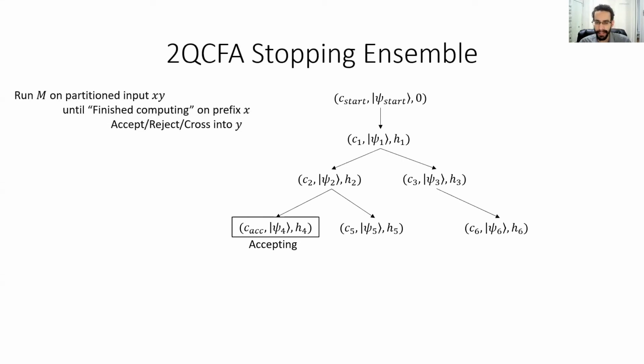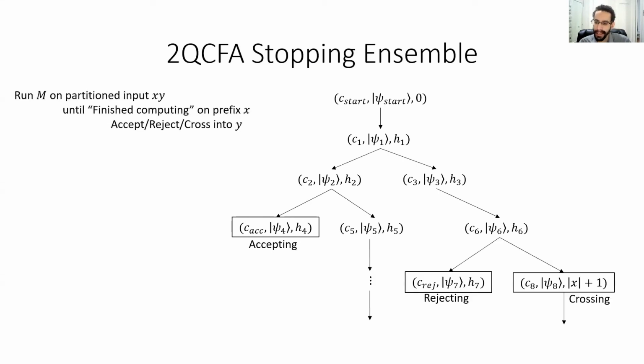We then continue running the remaining branches, and after the next step, the rightmost branch of the computation has crossed from the x part of the input into the y part of the input. And so that branch has finished computing on x. We then pause that branch of the computation. In our analysis, we don't modify the behavior of the machine, and then we continue running the remaining branches. After a while, all of the branches in this example computation have finished computing on x.